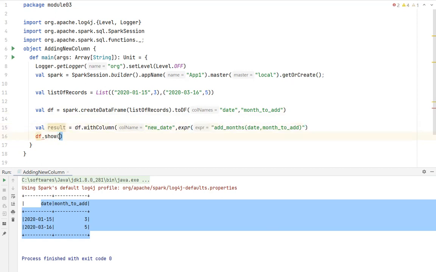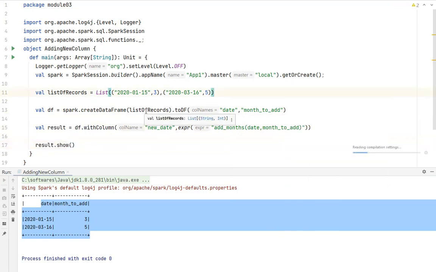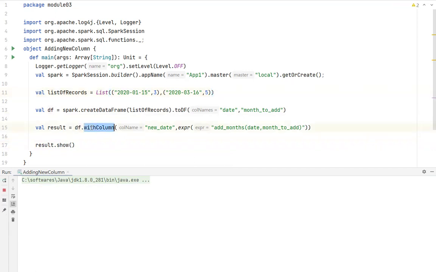Okay, so now let me print the results. Result, something is not closed. One second. Okay, one more is not closed. Okay, now result.show. Let me execute. If you want to add a new column, you can invoke a method on the data frame, withColumn, and give the column name, and the value of this column is whatever is evaluated inside this expression. Inside this expression, I'm invoking a built-in function called add_months. For the given date and months to add, it will automatically add into the new column, that is new_date.